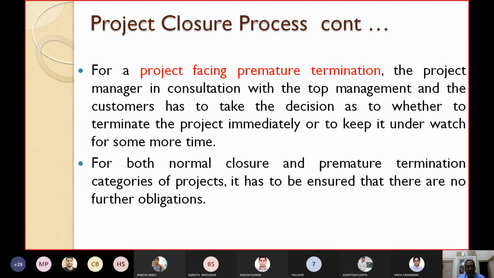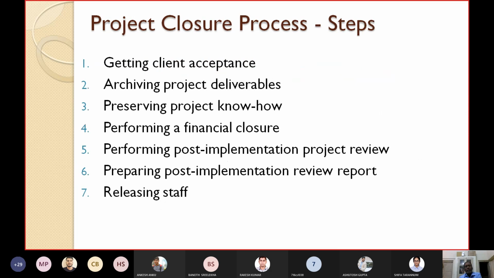So these are some of the activities that you must follow for closing a project properly. Now let's quickly see what steps should be followed for closing a project. First thing is getting client acceptance. Your project has been accepted by the client, the deliverables and outputs are already accepted. Then archiving project deliverables: all the records and documents have to be properly archived. Number 3, preserving project know-how: how to store the details of the project and the experience that you have gained.